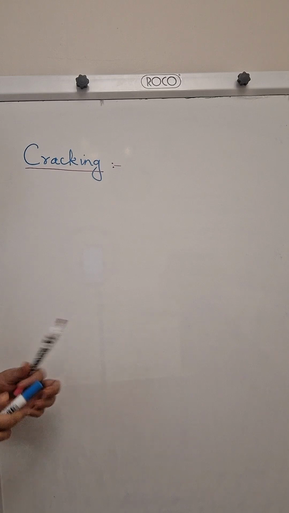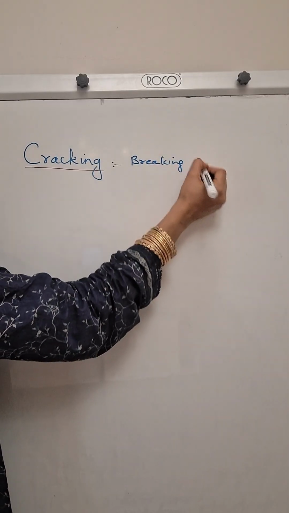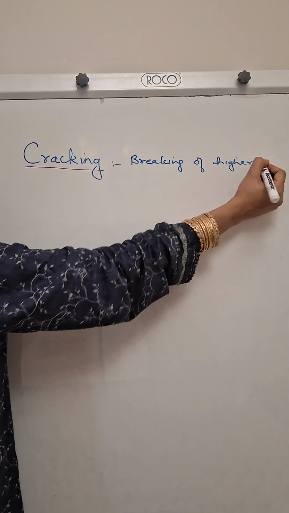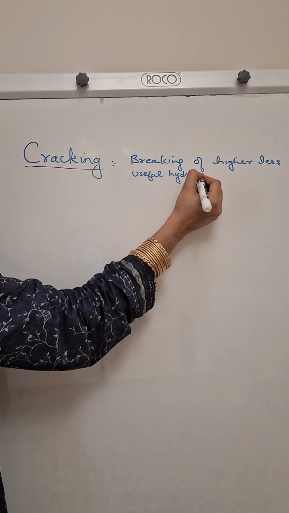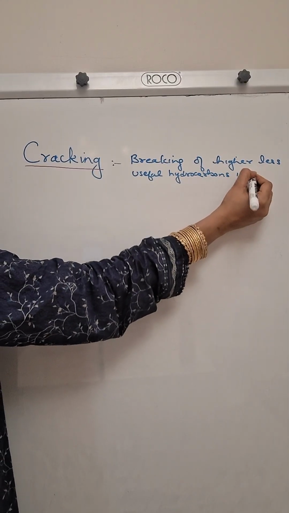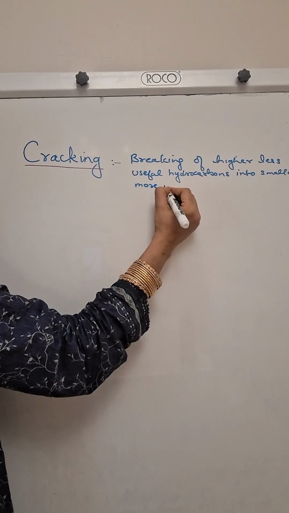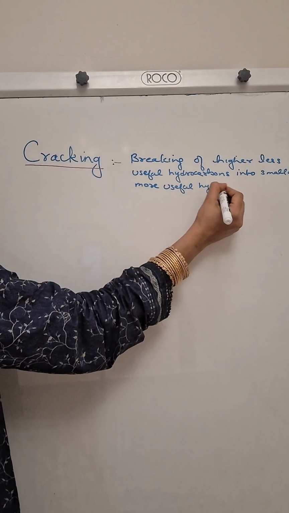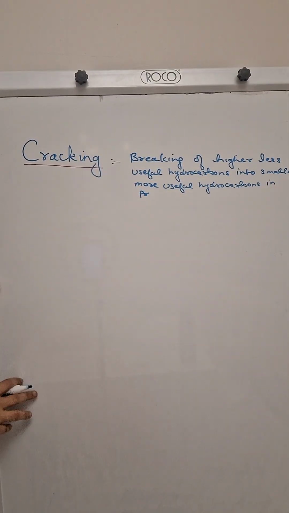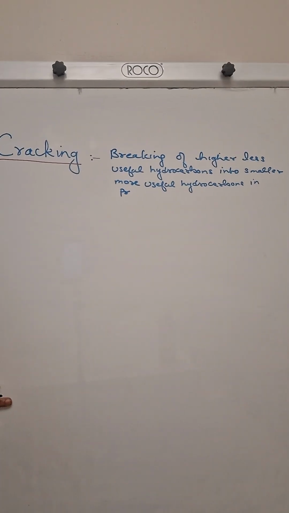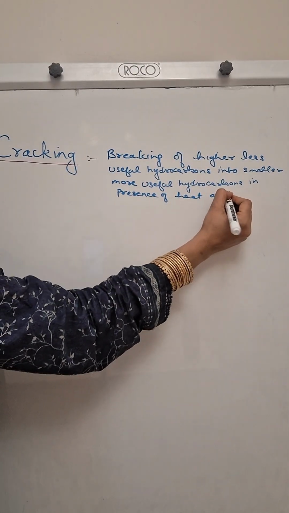So cracking is breaking of higher, less useful hydrocarbons into smaller, more useful hydrocarbons in presence of heat and catalyst.